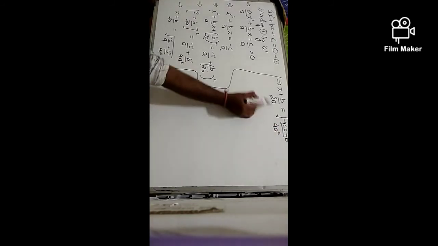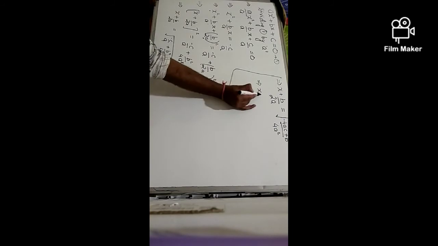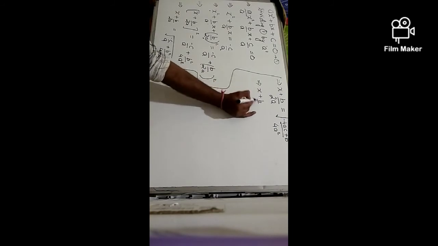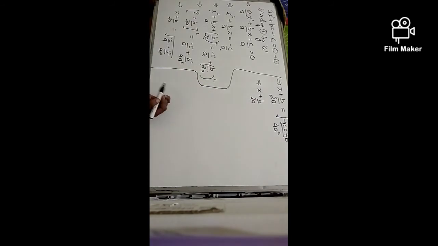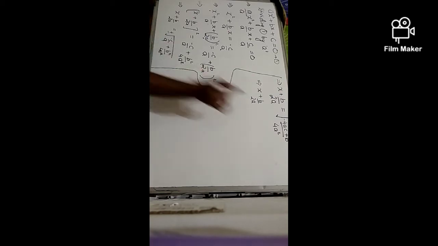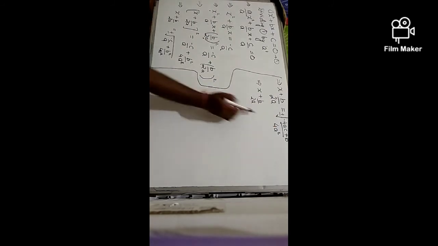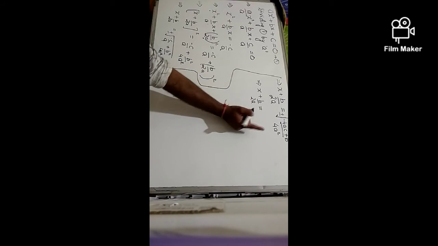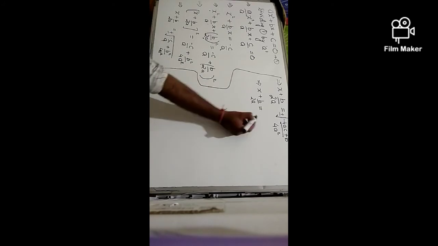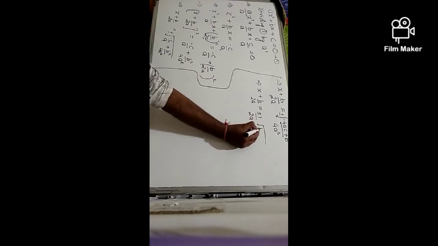Now, one thing I forgot, whenever we put the root, we get both positive and negative. So we have both plus and minus. Now see, 4a square is a complete square and its square root is 2a, and we have under root b square minus 4ac.